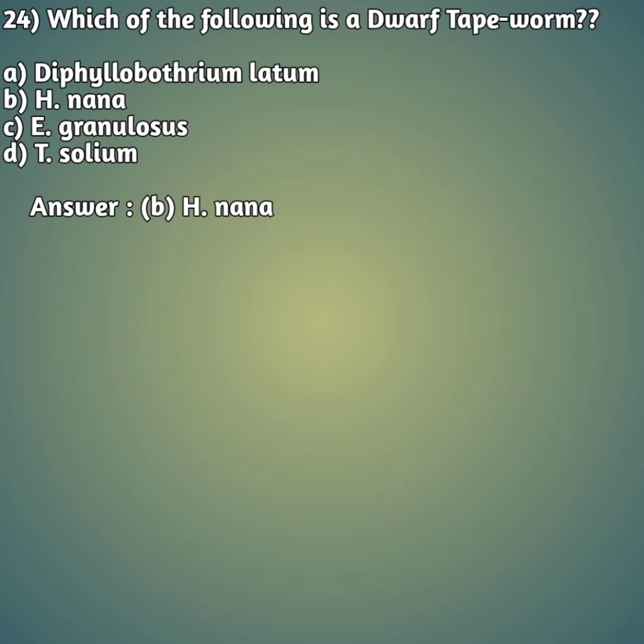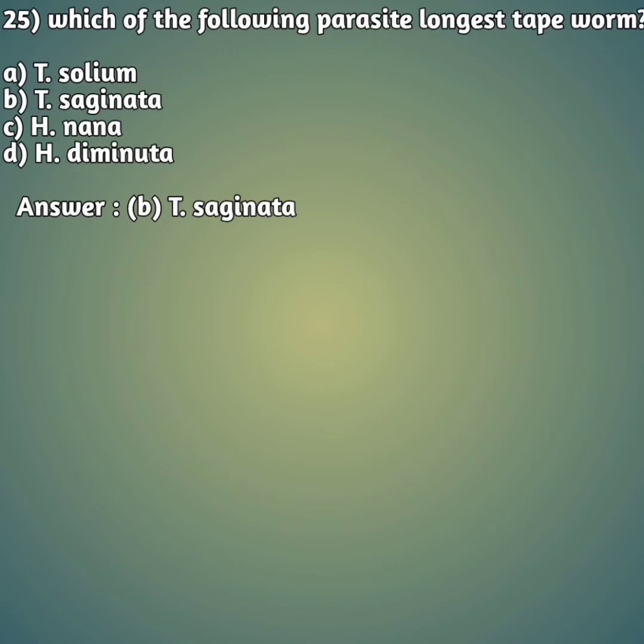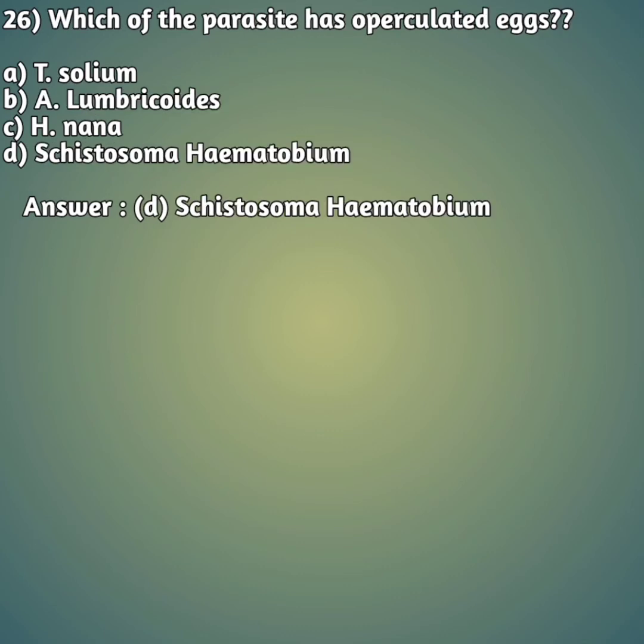Which of the following parasites is the longest tapeworm? Just now we discussed the dwarf tapeworm, that is the smallest tapeworm. Now we are going to discuss the longest tapeworm. Option A T. solium, that is Taenia solium, option B T. saginata, that is Taenia saginata, option C H. nana, that is Hymenolepis nana, and D H. diminuta. So the right answer is B, T. saginata. Taenia saginata is the longest tapeworm. Next, moving on to our 26th question.